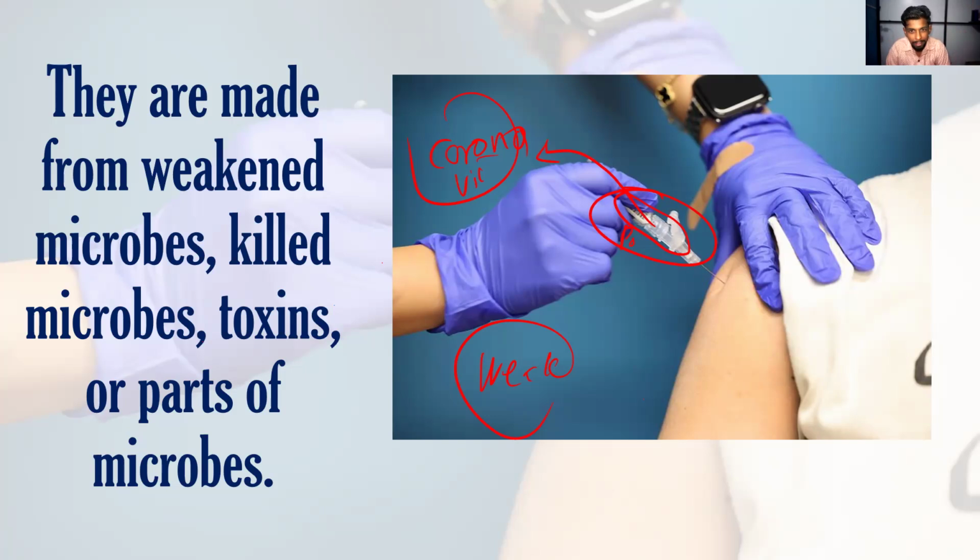Did you get that idea? At the age of 8, you insert the coronavirus, and then your body fights against that virus, and your body has an experience. How can I kill that virus? Your body has a clear idea how to fight against that virus. And at the age of 80, when you have that disease, your body has the experience of how to kill that virus. This is the way these vaccines work.